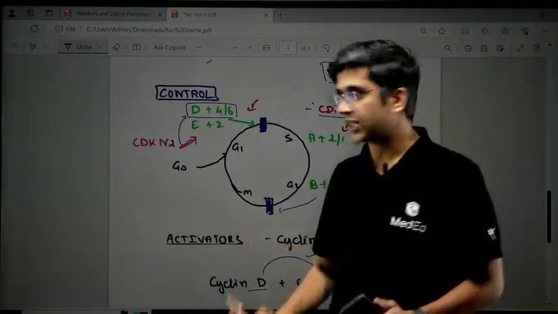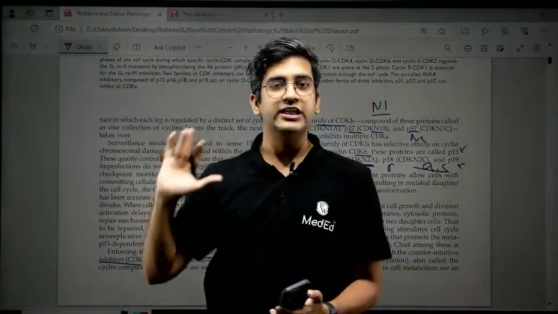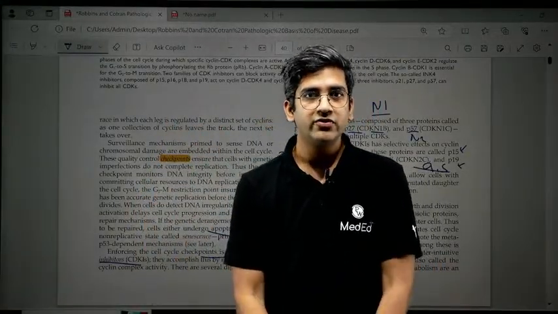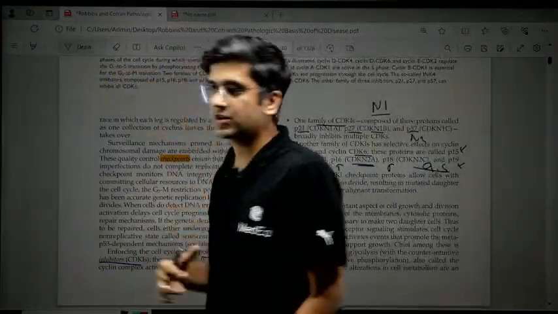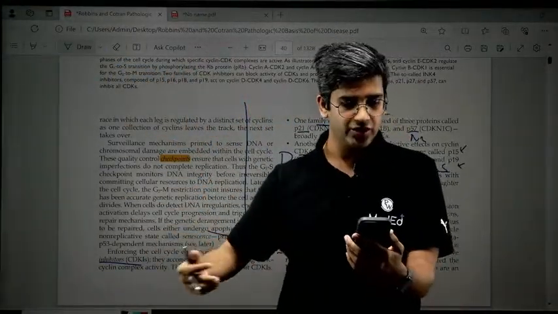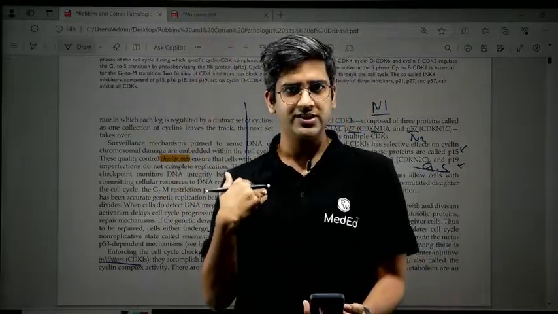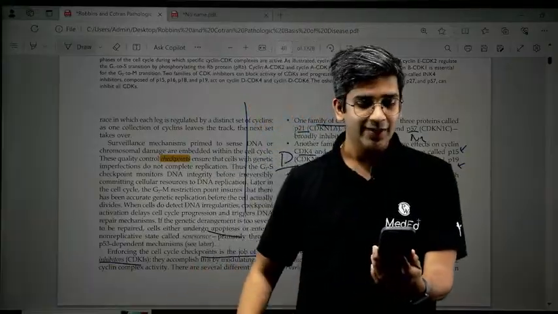Now this is what actually is there in Robbins. How many of you feel that Robbins is very difficult to revise? Let's break that myth also. I've just taken half a page to one page of Robbins, and we're going to make sure it's very, very easy to revise. Comment if you feel it's difficult to revise. I also felt in second year it's difficult to revise. How many of you feel that? None of you? I'm very happy.